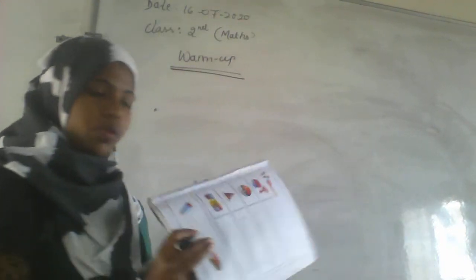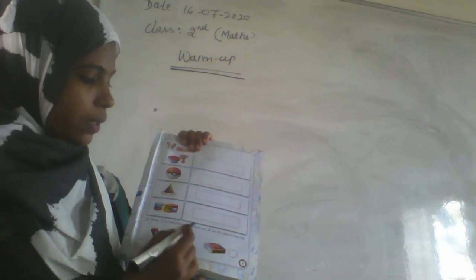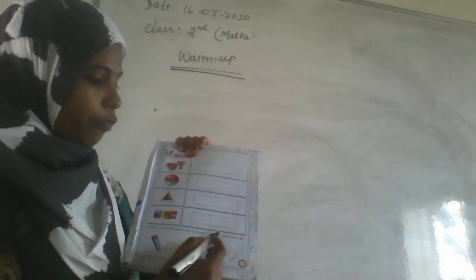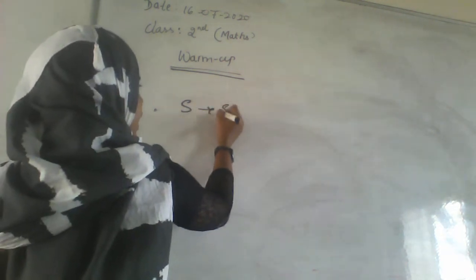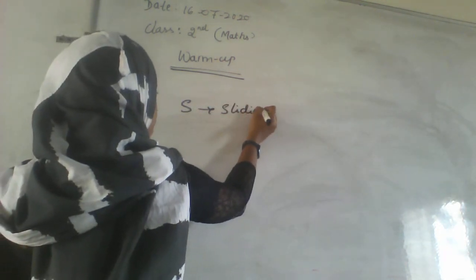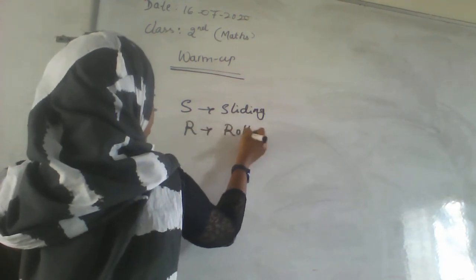Here in the next question, the fourth question, they are saying write Yes for the object that slides and R for the object that rolls. Yes for the sliding object and write R for the rolling.